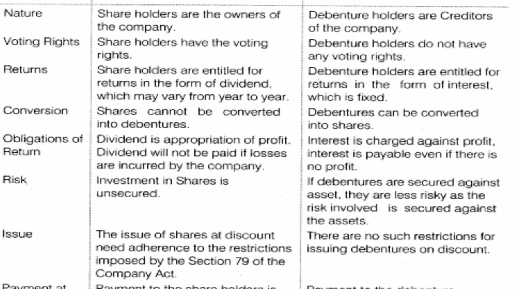Obligations of return. Dividend is appropriation of profit. Dividend will not be paid if losses are incurred by the company. But interest is charged against profit. Interest is payable even if there is no profit. That is the difference between shares and debentures. In shares, dividend will be paid only if the company has made a profit. But the interest on debentures will be paid regularly by the company, whether there is profit or loss.